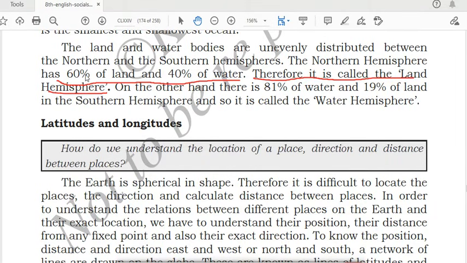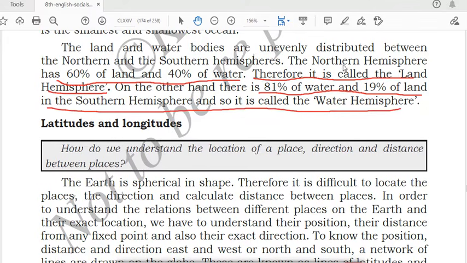Because in the northern hemisphere, 60% is land and 40% is water, so it is called the land hemisphere. On the other hand, in the southern hemisphere there is 81% water and 19% land. More of the portion is covered with water, so it is called the water hemisphere.